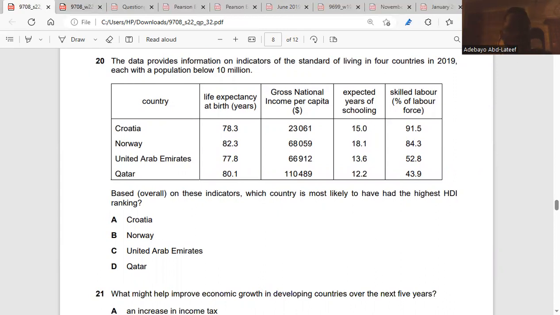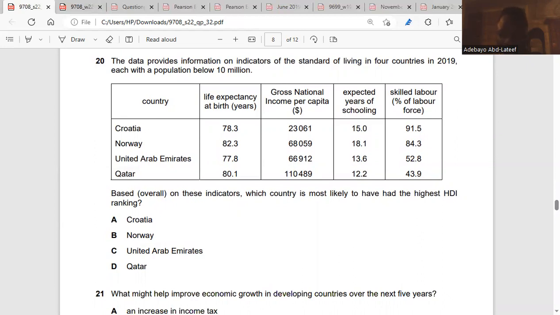We have Croatia, Norway, UAE, and Qatar. For life expectancy, Norway has the highest. Qatar has the highest gross national income per capita. For expected years of schooling, Norway has the highest. And for skilled labor force, Norway has 84.1.